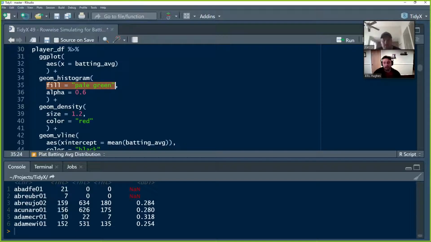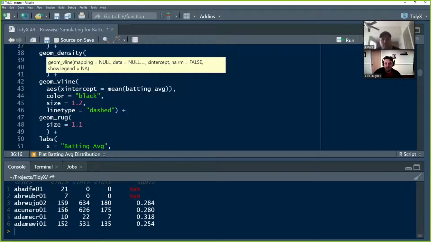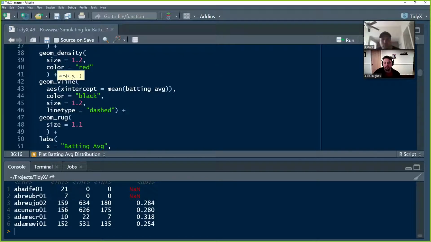On top of that, we're actually going to also add a geom density. So it'll calculate the density plot, and also add a line over our histogram. We're going to draw a geom V line, where the line's x-intercept is at the mean of the batting average. So the mean of all players' batting average is going to be black, size 1.2, and a dashed line. So it's pretty easy to see.